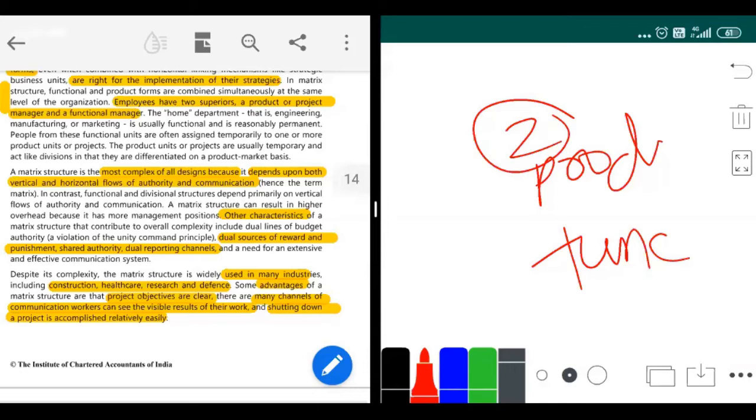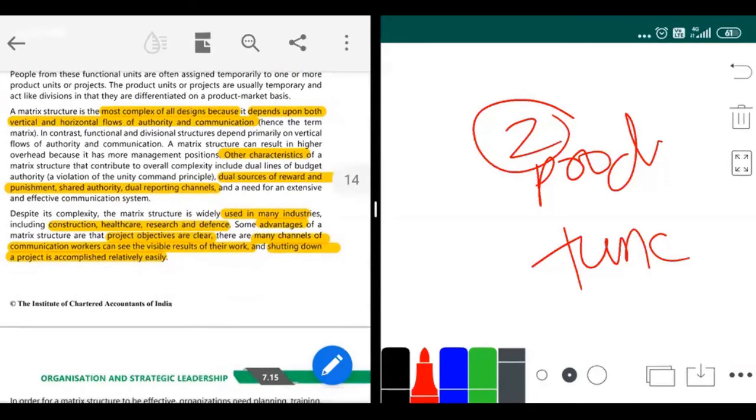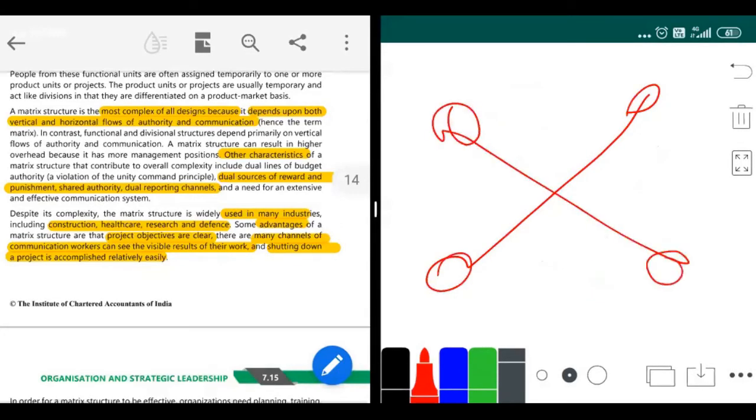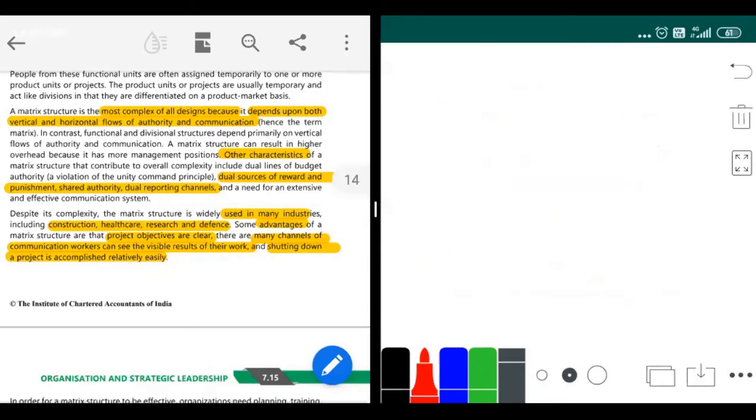It is the most complex of all designs, because it depends upon both vertical and horizontal flows of authority and communication. So this manager can come here and talk to him. An example is articleship, senior and boss accountability. Yeah, correct.